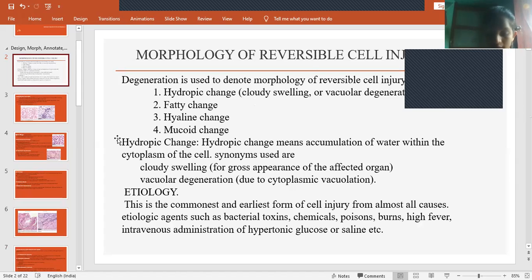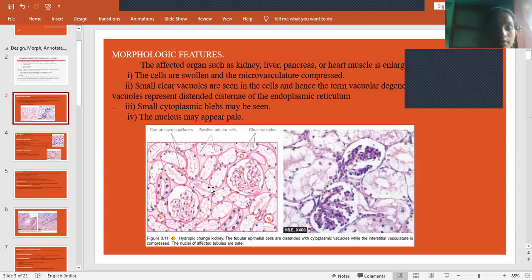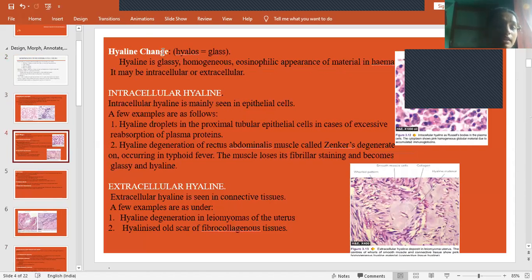And next is fatty change, that is accumulation of fats. The morphological things seen are because of the increase in the size of the cell, it causes compression of the microvasculature, and vacuoles will be seen in case of hydropic change. And hyaline change means hyaline, glass-like appearance, uniform glass-like appearance is seen.